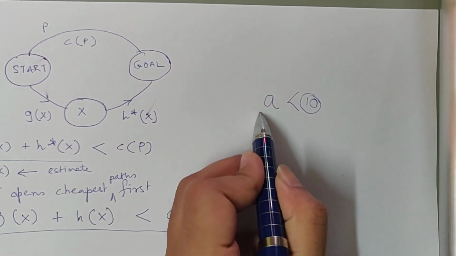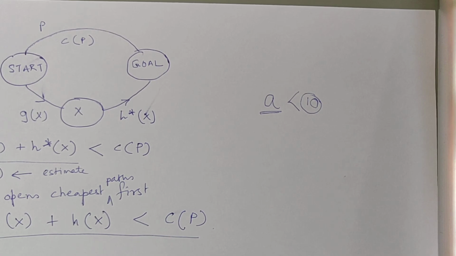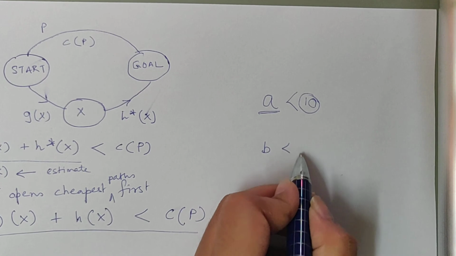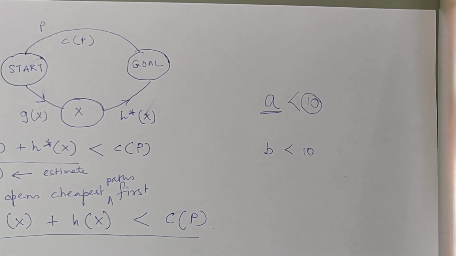You do not know what is the value of the variable a. Now I have told you that you have another variable b, which also has to be less than 10. How will you ensure that? What should the value of b be?